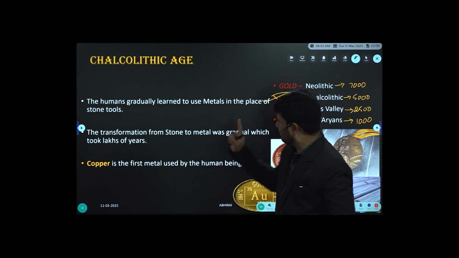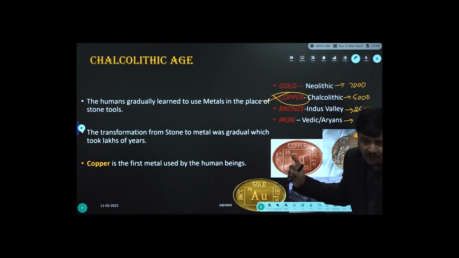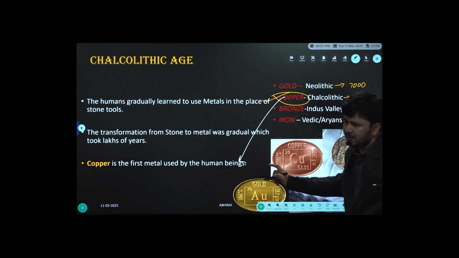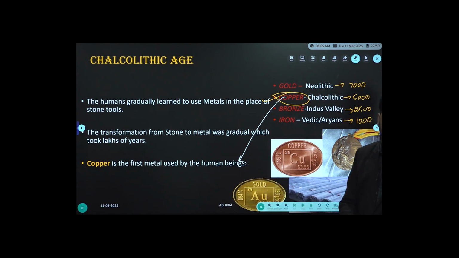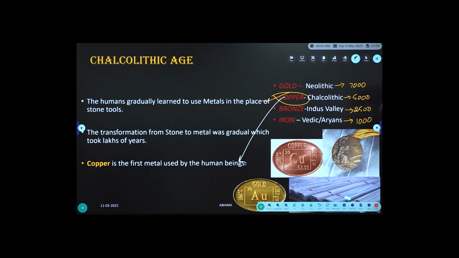Gold happened to be the first metal to be used in making ornaments. When it comes to copper, it was the first metal to be used in making artifacts, weapons, utensils, that is like Chalco, that is copper.